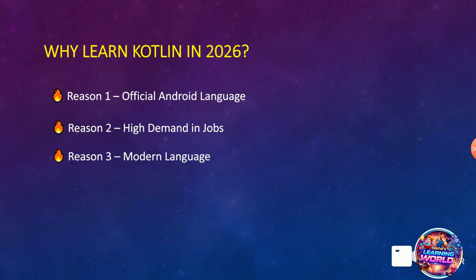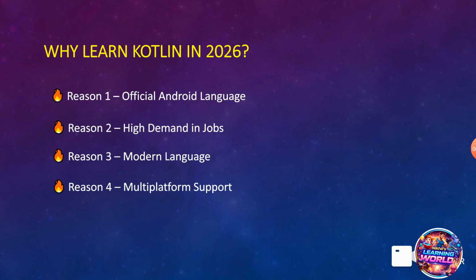Reason number three, modern language. Kotlin is a modern language because it supports functional programming, lambda expressions, coroutines and extension functions. These are modern programming features. Reason number four, multi-platform support.